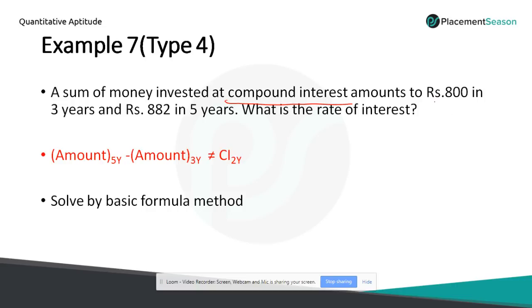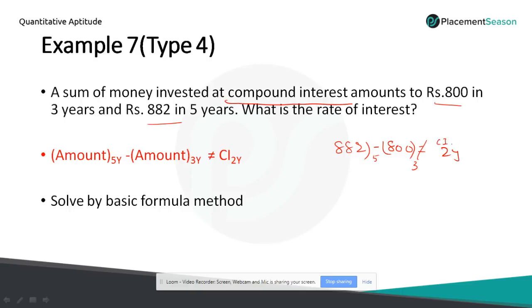The amount is Rs 800 in 3 years, and the amount becomes 882 in 5 years. If you subtract like in simple interest, 882 minus 800, you won't get the interest of 2 years, because this is for 5 years and this is for 3 years.